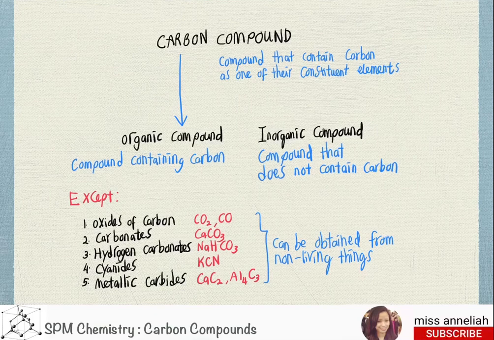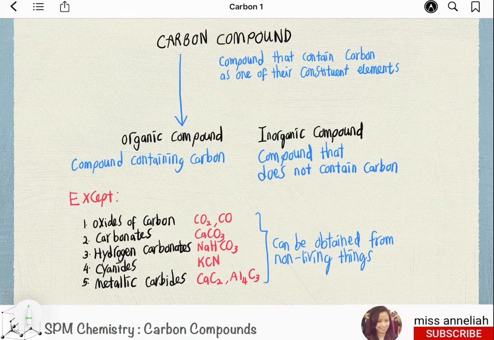hydrogen carbonates, such as sodium hydrogen carbonate, cyanides, such as potassium cyanide, metallic carbides, such as calcium carbide, aluminum carbide, are all compounds containing carbon but classified as inorganic compound because this compound can be obtained from non-living things. So inorganic compound is compound that does not contain carbon, and all these exception.